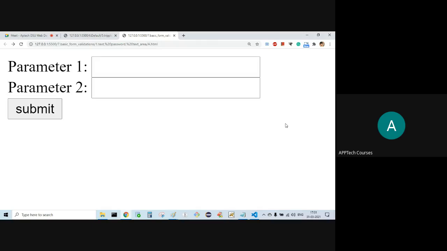No, right? The user has not given the focus to enter the value in parameter 1. So what I'm trying to achieve in the next program: if I click on submit without entering any data and then click on OK, the focus should come to that field, like this.